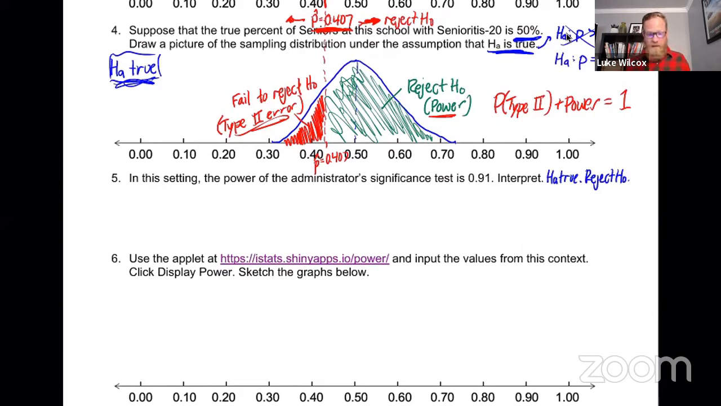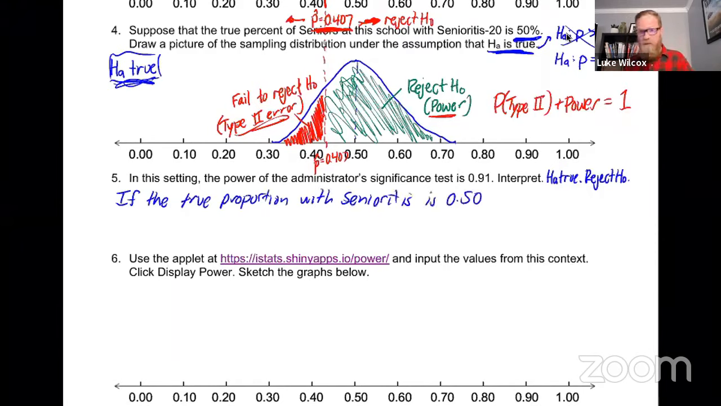So let's just put that into words, all right? So let's start with the alternative hypothesis being true. So we will say if the true proportion with senioritis is 0.50. And you'll notice here that I'm giving the specific value of the alternative. I'm not saying greater than 30%, I'm saying 50%. That's the value that was given to us, right?